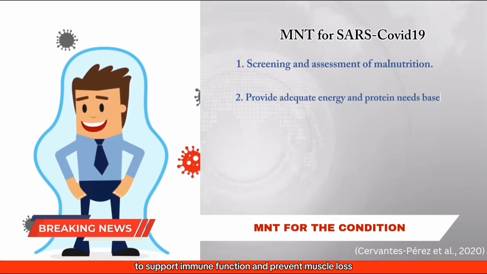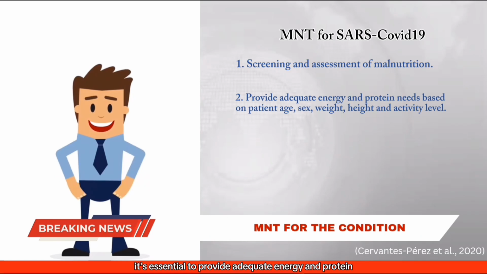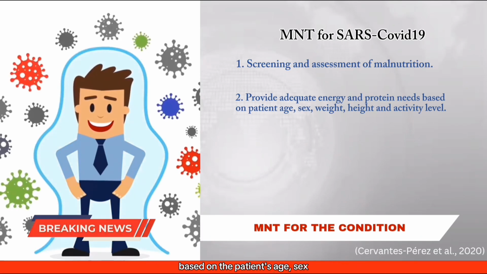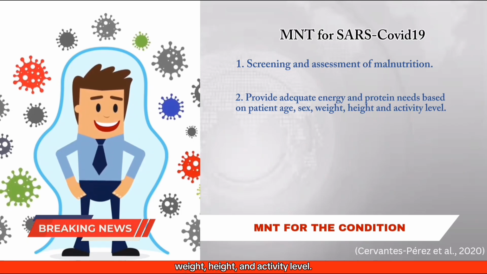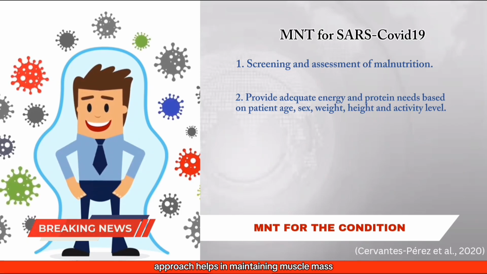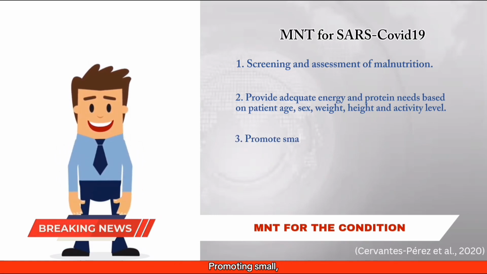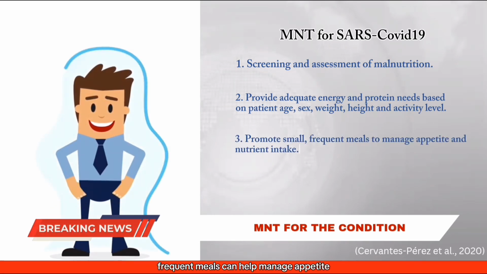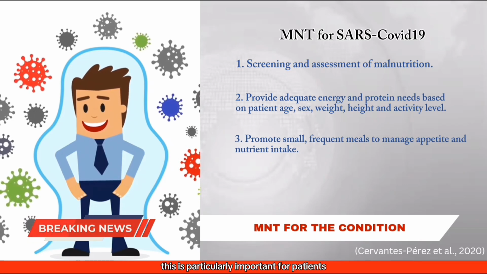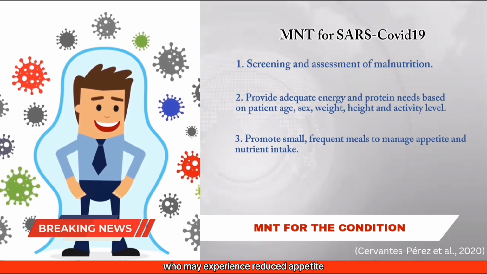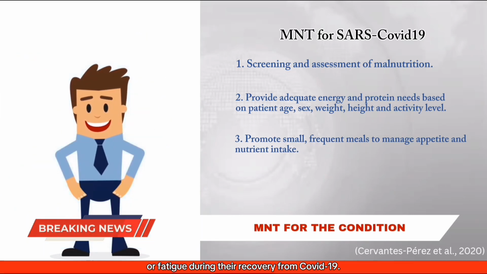Secondly, to support immune function and prevent muscle loss, it's essential to provide adequate energy and protein based on the patient's age, sex, weight, height, and activity level. This individualized approach helps in maintaining muscle mass and overall health during recovery. Promoting small, frequent meals can help manage appetite and ensure consistent nutrient intake. This is particularly important for patients who may experience reduced appetite or fatigue during their recovery from COVID-19.